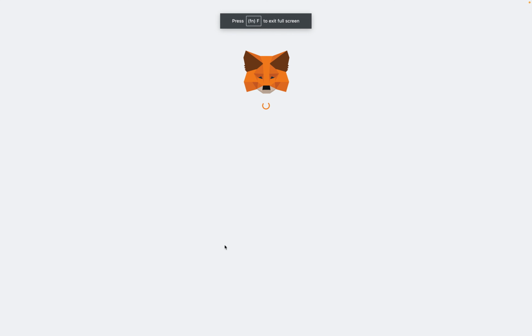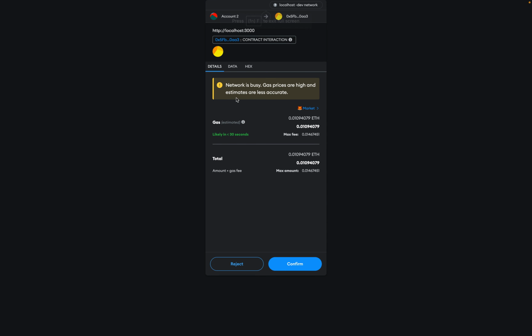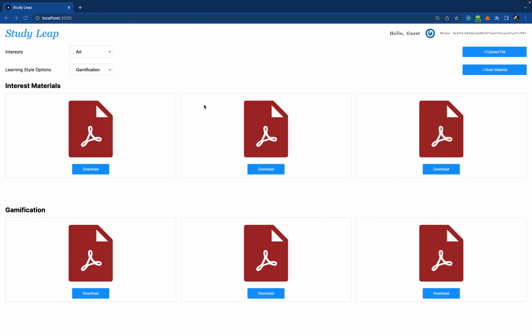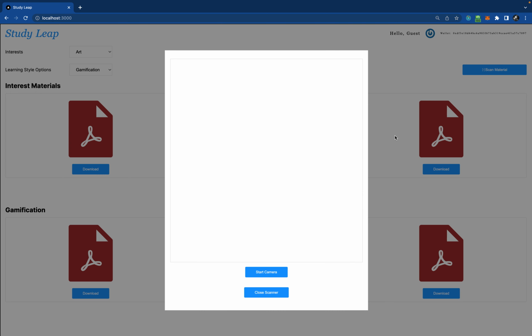Now this is my first smart contract transaction, for the sign up process. I can review everything and then click on confirm. Once this is done, I'll be redirected to the welcome page. So this is the whole flow. Once we are done with the welcome page, we can scan material, upload a file, and do all sorts of things. Scan material is essentially for when you are using mobile devices.